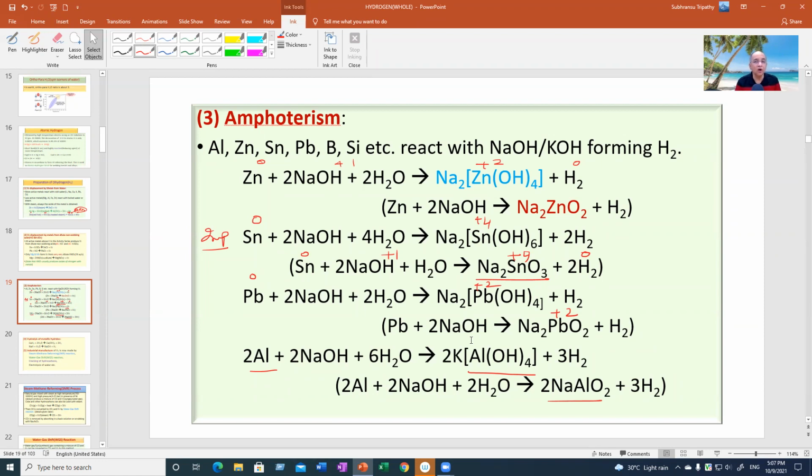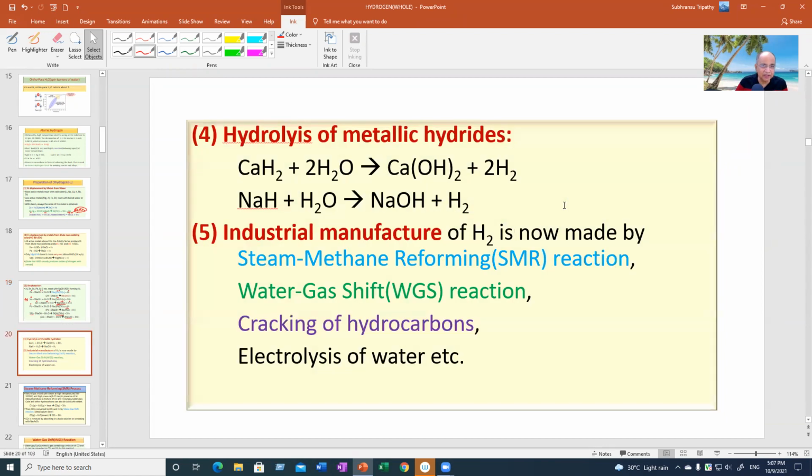So these things, oxidation number concept is a very application oriented theoretical tool. It's a theoretical tool, right? So always put that oxidation number by using a pencil over the atom, so that at a later stage you can rub off, you can remove it after balancing, for example. This is amphoterism. You can get hydrogen gas.